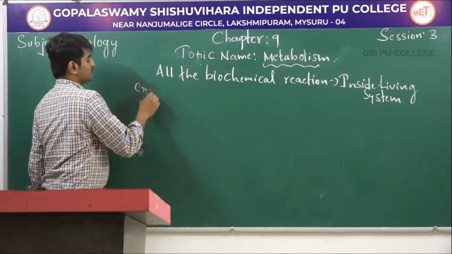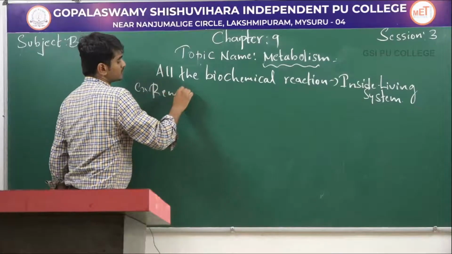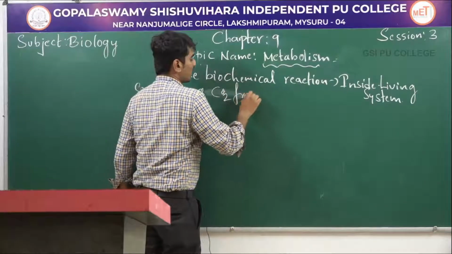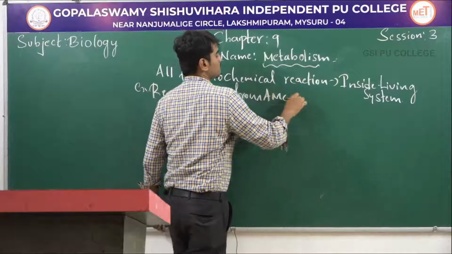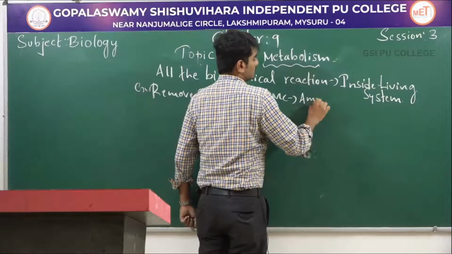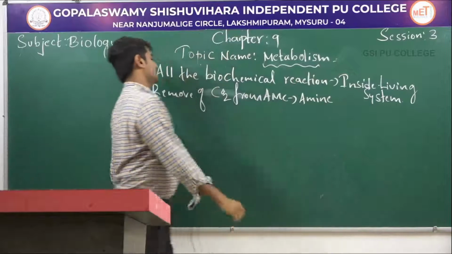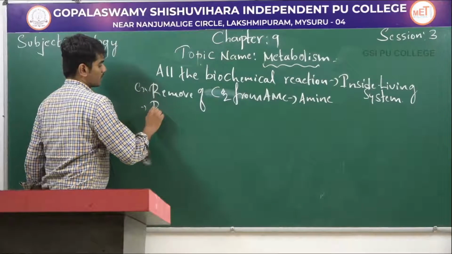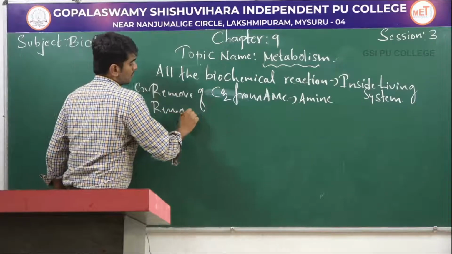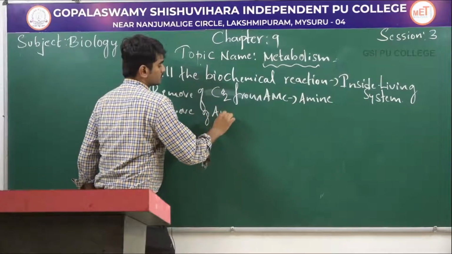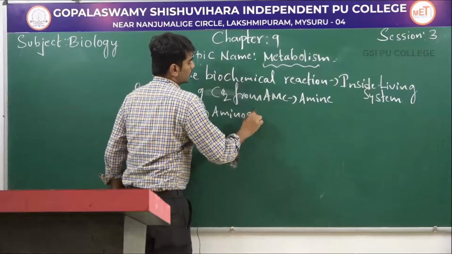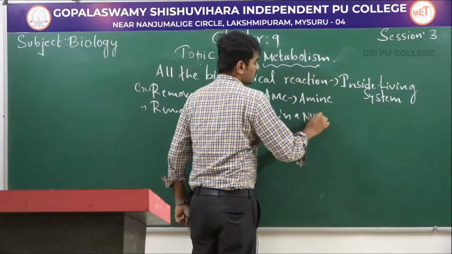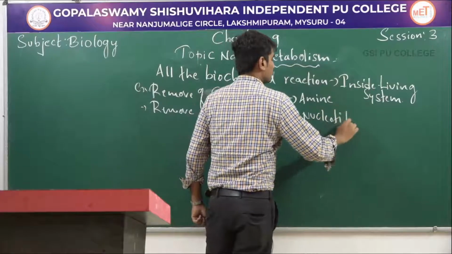Here, removal of carbon dioxide from amino acid to form amine. And removal of amino group in a nucleotide base.